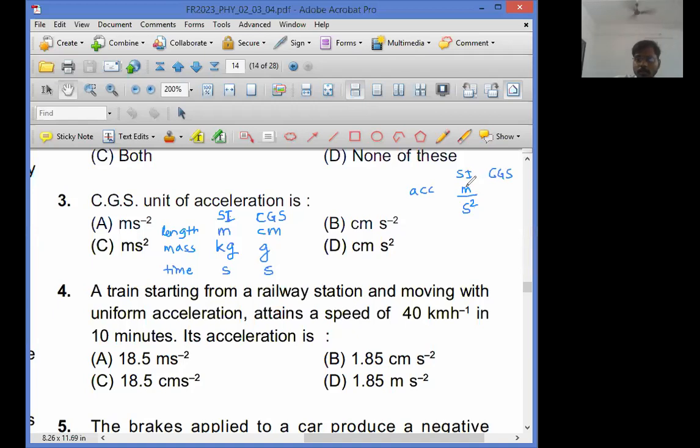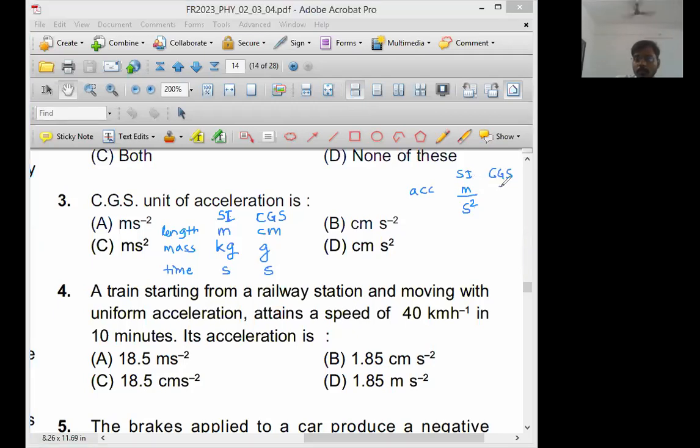In CGS unit, sir, instead of meter, we use centimeter. Instead of second, we use second. So second square will remain as it is. Just this meter will change to centimeter. So answer will be centimeter per second square. Everyone reply me in the chat box. Is this answer clear to you?